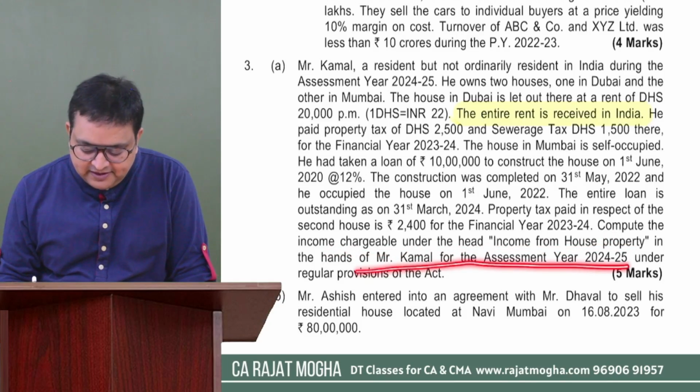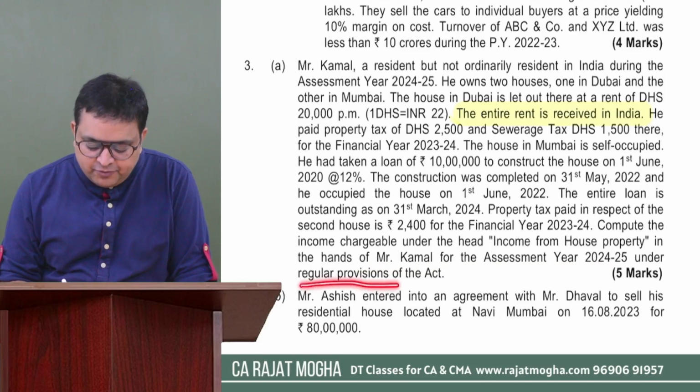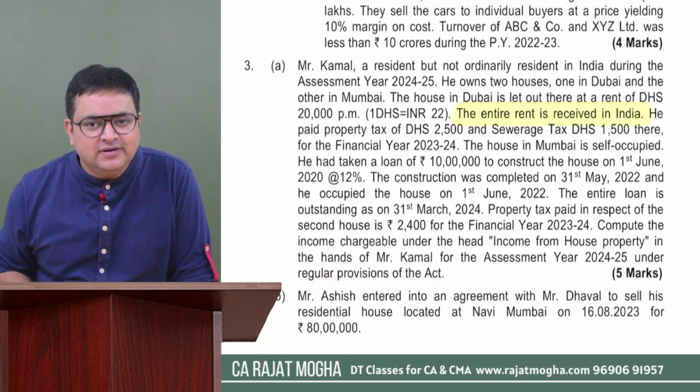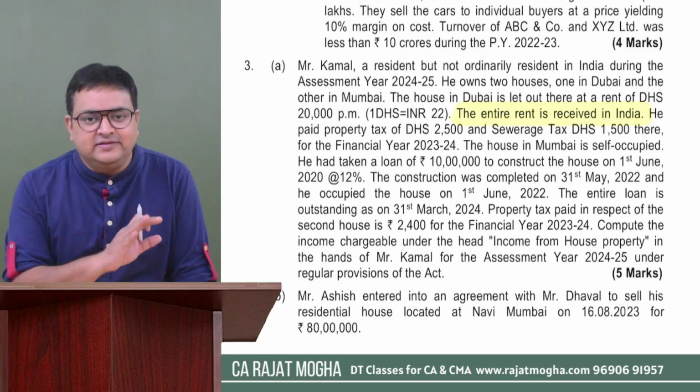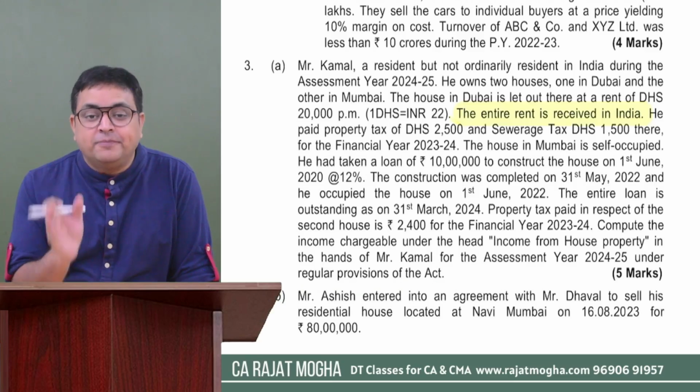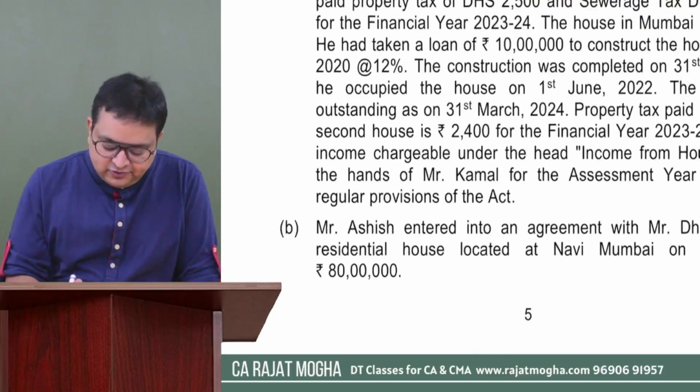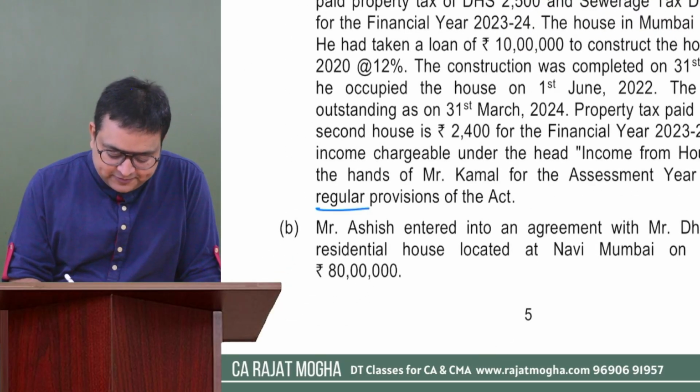Okay. Now, compute the income chargeable under the head income from house property in the hands of Mr. Kamal for assessment year this and this under regular provision of that. What is regular provision? Optional scheme. When the assessee opts out from the default tax regime. So regular provision is optional scheme.